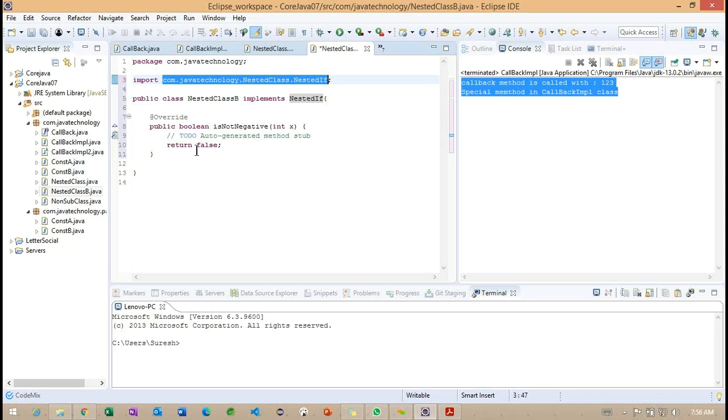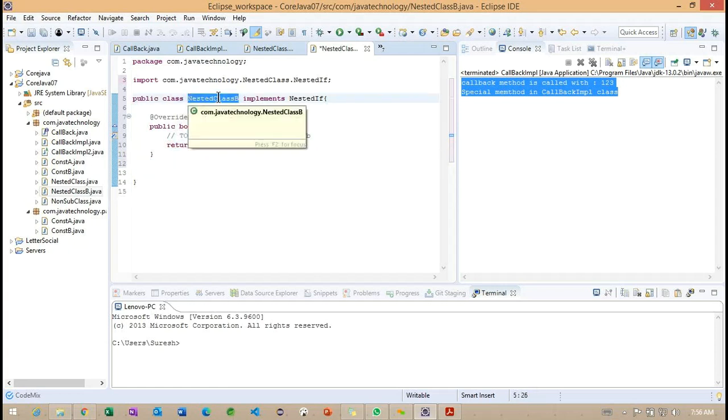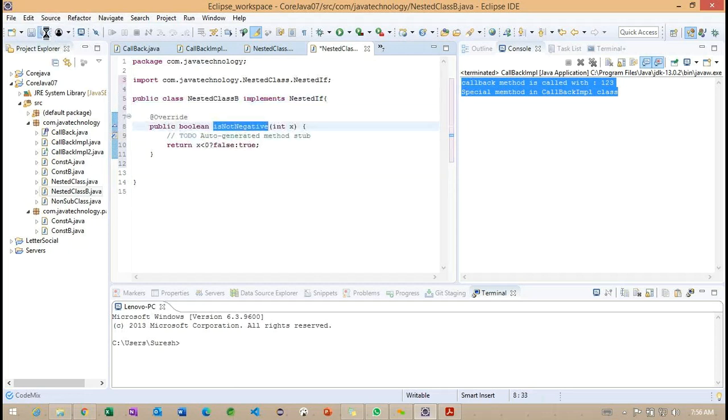What we can do, we'll try to check this particular x less than 0, some boolean value. Right. Now we created this particular nested class B, and we want to call this particular object of isNotNegative.